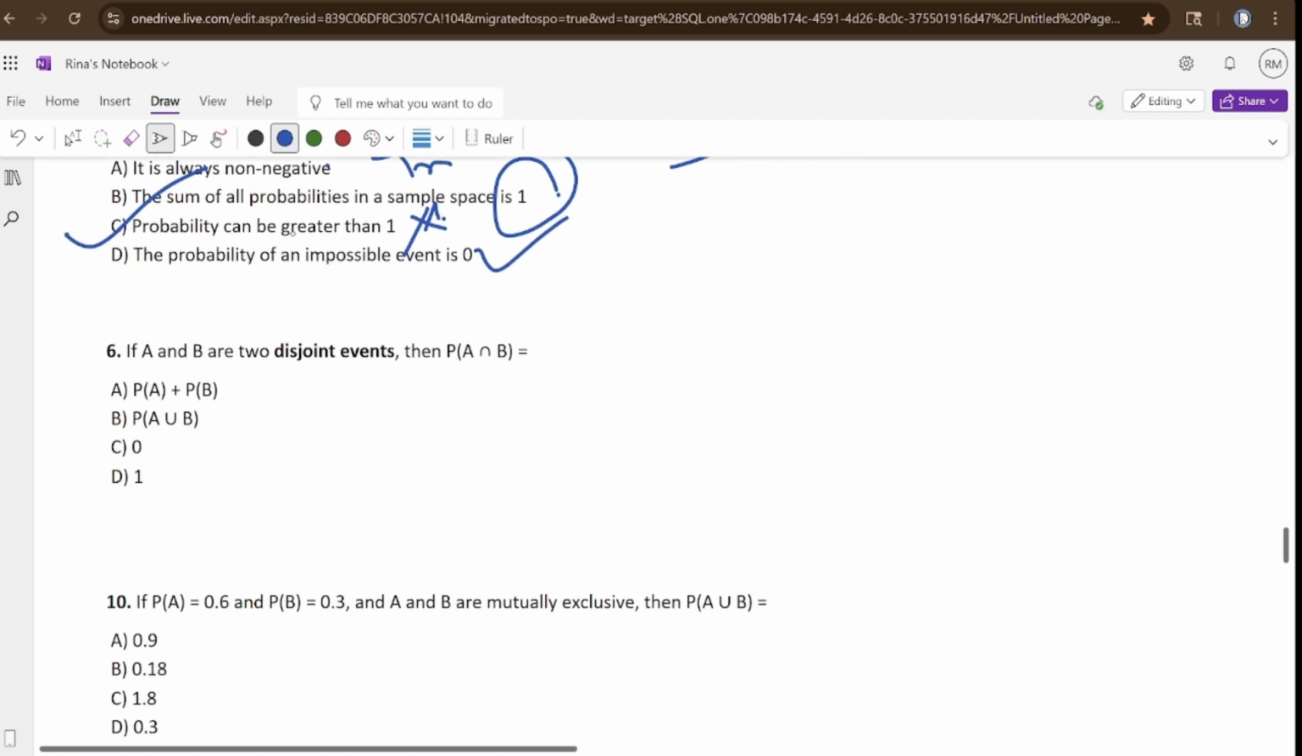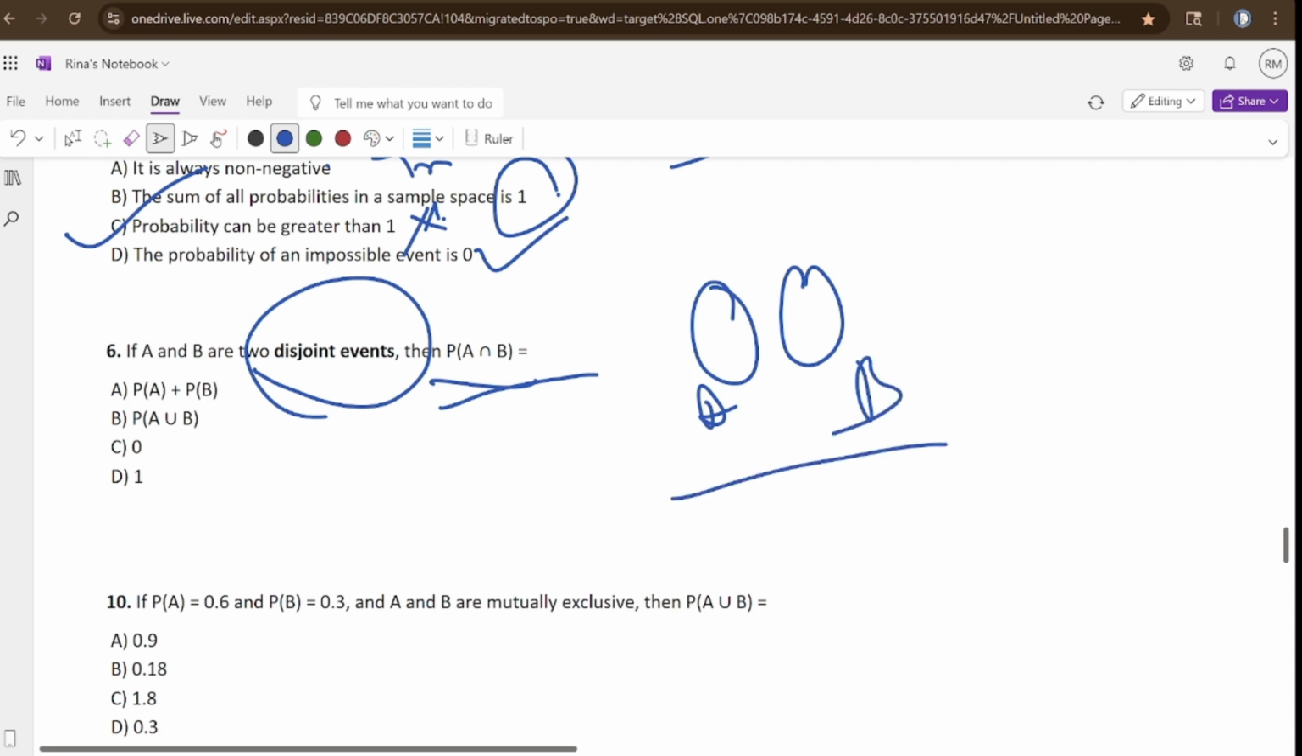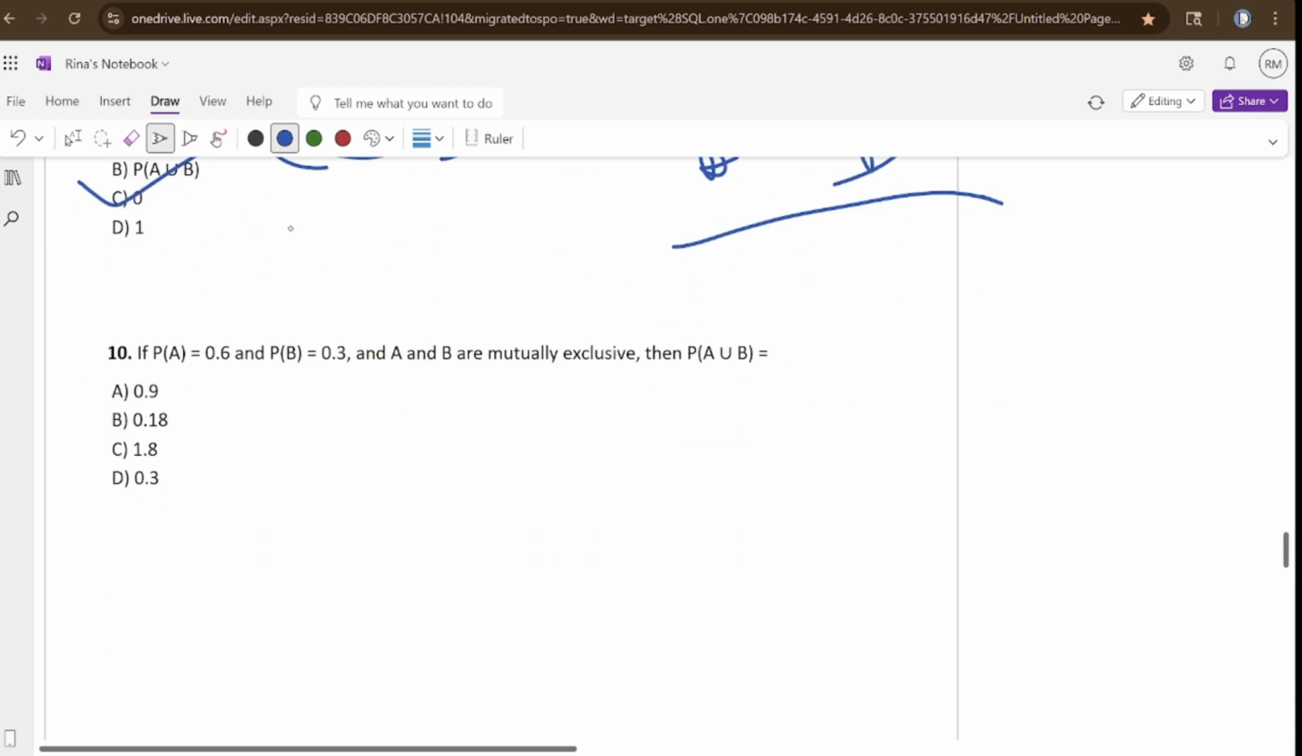Okay. Next question. If A and B are two disjoint events, then what is P of A intersection B? Disjoint event means there is no relation. So A is separate, B is separate, like complement. So the answer will be 0. No intersection, so 0. Next question.